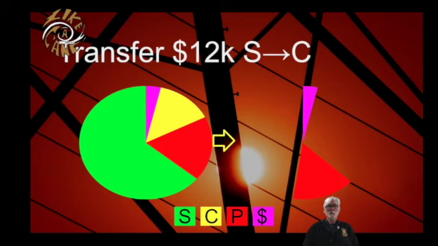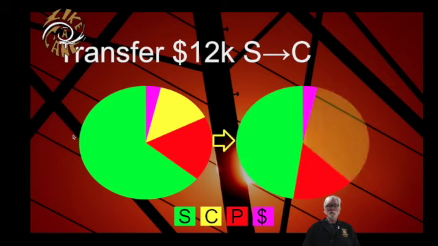His total wealth is still the same, and in fact, two slices of his pie are unchanged. The cash and the property don't change at all. But two things do change, and one of them is that his savings will get smaller, and the other one is that his checking will get larger. So the total size of the pie didn't change, but the changing pie slices show how his wealth picture has changed.